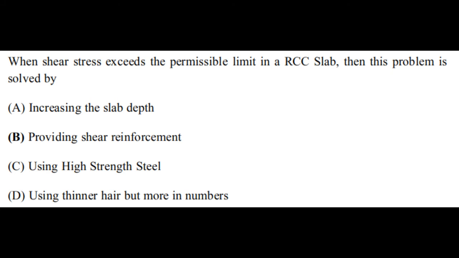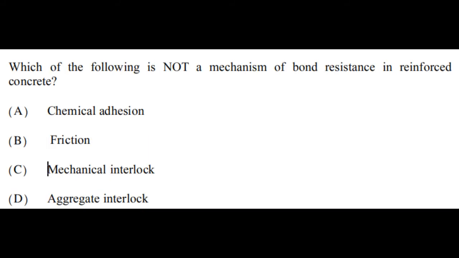Let us see another question. When shear stress exceeds the permissible limit in a RCC slab, then this problem is solved by option A, increasing the slab depth, option B, providing shear reinforcement, option C, using high strength steel, option D, using thinner bars but more in numbers. The correct answer will be option B, providing shear reinforcement. So when the shear stress exceeds the permissible limit in RCC slab, then shear reinforcement is provided to solve the problem.